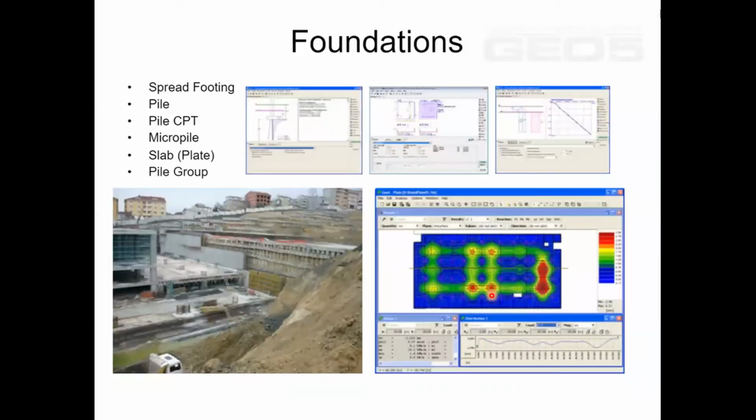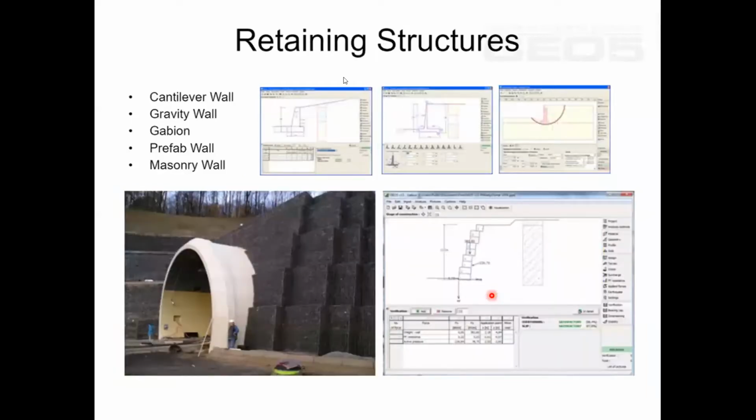Then we can go for the foundations also. Whenever there is a large foundation, we can analyze soil pressure below the foundation using this particular feature. Then we can go for the retaining wall structures. You can see in this figure the entire soil is getting supported by the retaining wall. The analysis is done, and we can see the probable solutions and probable failures as far as the retained structures are concerned.